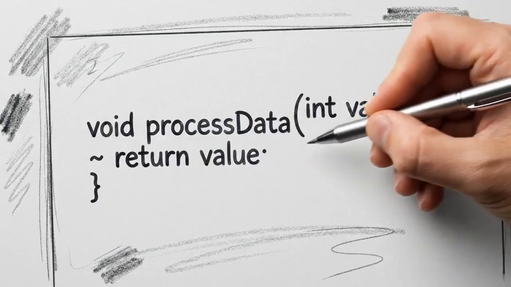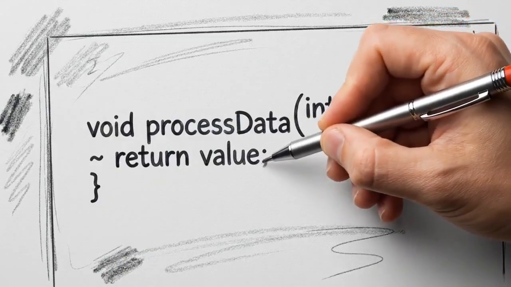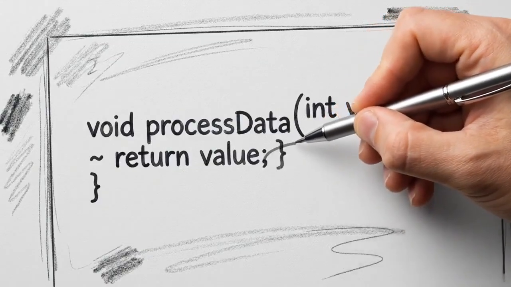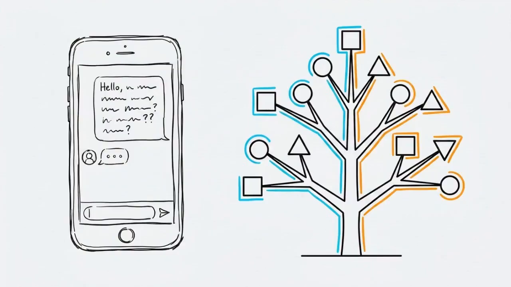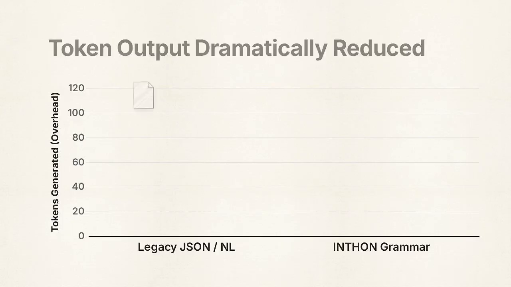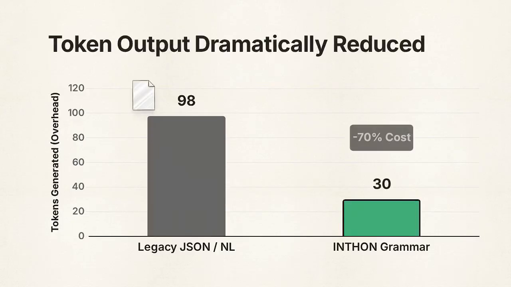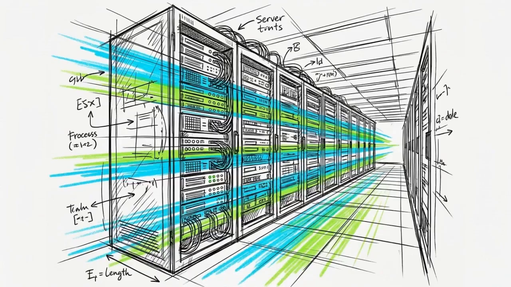By enforcing a strict syntax, Inthon ensures that security is a property of the code itself, rather than a suggestion in a prompt. It provides a formal framework that treats agent intent as a structured computation. Ultimately, this allows for the creation of workflows that are cheaper to generate and safe to execute at machine speed.